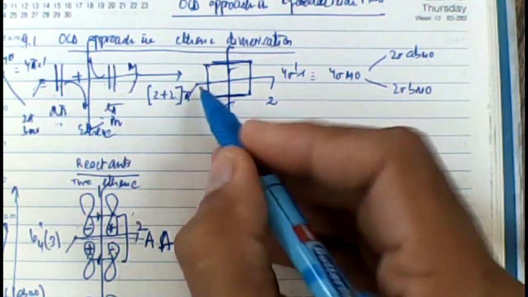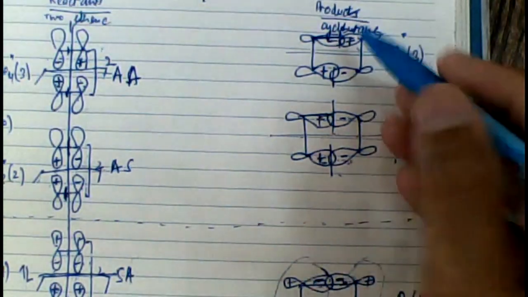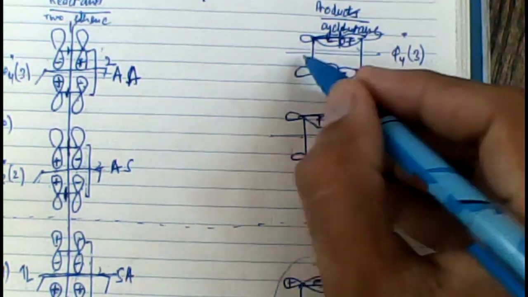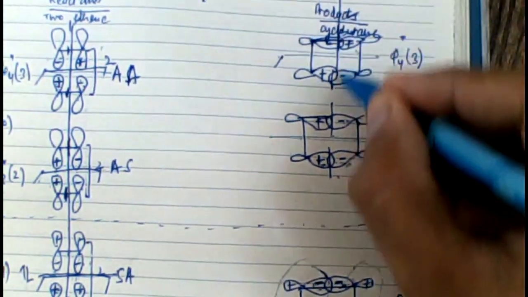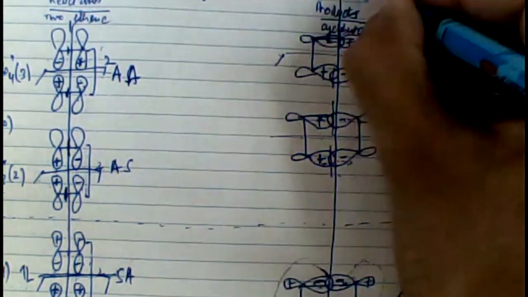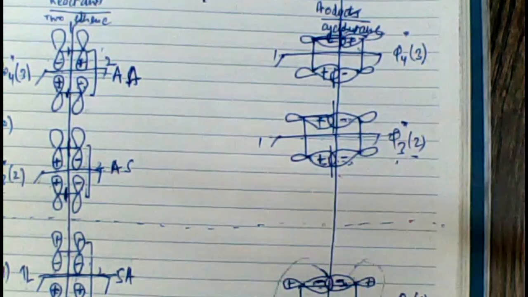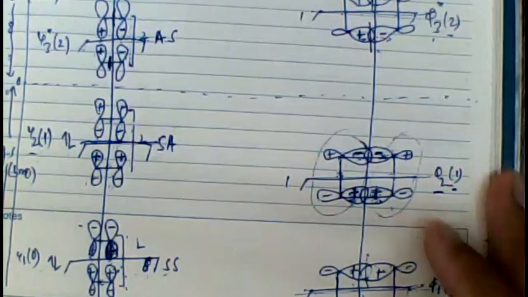Here, because I've tilted the molecule, the plane will change. This is my second one and this one is my first one. Why I've written first and second in a tilted way here is because I've tilted the molecule while drawing the products. See, in the reactant the molecule was facing vertically, but in the product the molecule is facing horizontally, right?